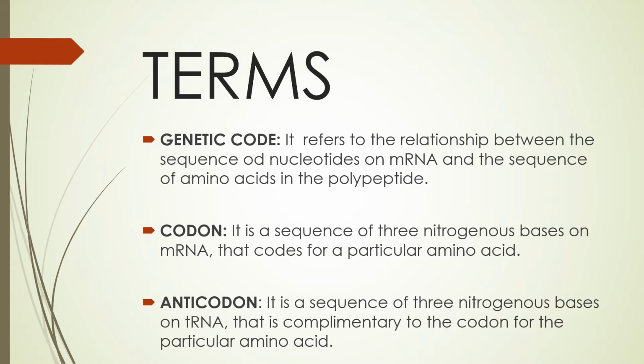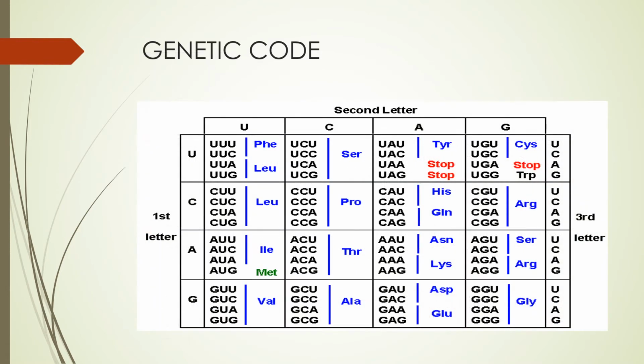Both codon and anticodon are represented by 3 consecutive nitrogenous bases or nucleotides. See, a total of 64 genetic codes are there. You can see this in the table.